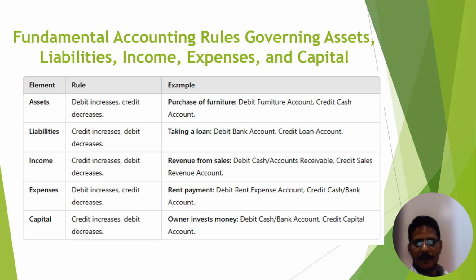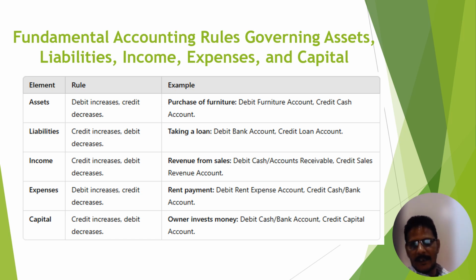Now one more example regarding capital: the owner invests money in the business. If the owner invests money in the business, it means cash comes into the business. Cash is our asset. If assets increase, then we mention it on the debit side, so you mention cash here on the debit side.